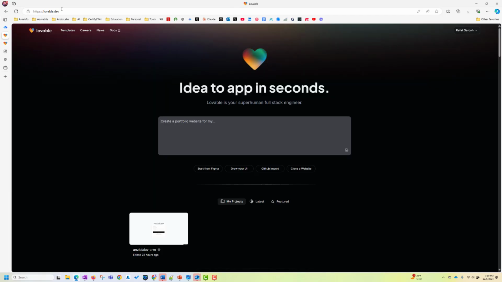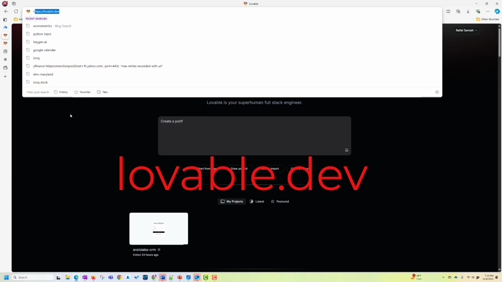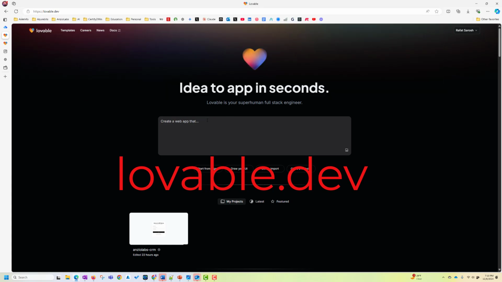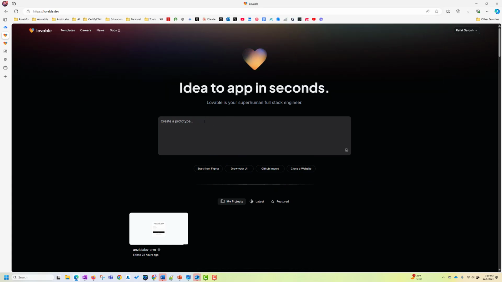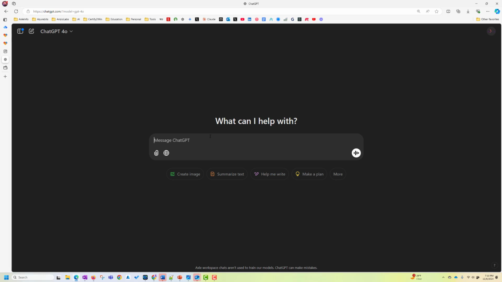So now let's go to lovable.dev, that website, and here you can see you can just write a prompt and tell it what kind of application you want to build. So I want to build a CRM system, but I don't even know the functional specification. So I'll go to ChatGPT and say, write me a functional spec for a CRM system.